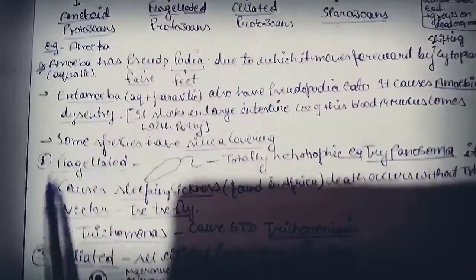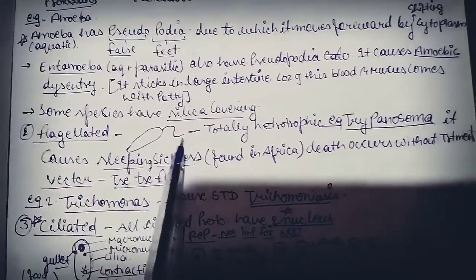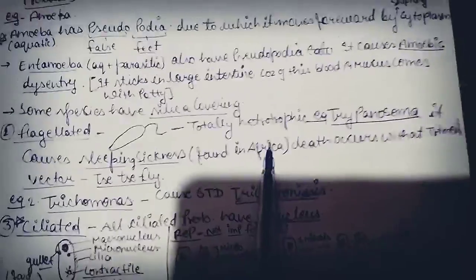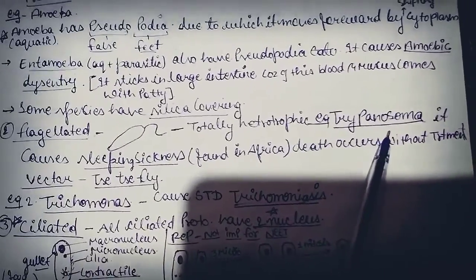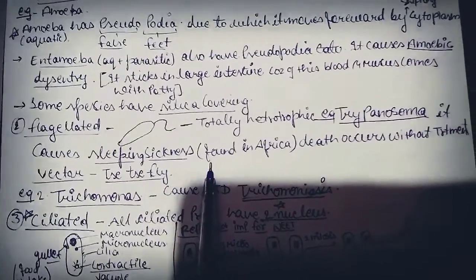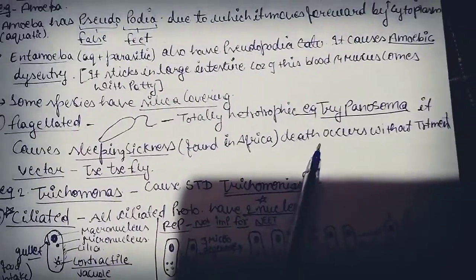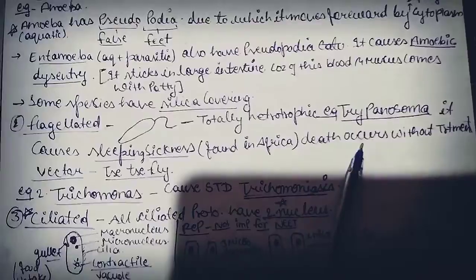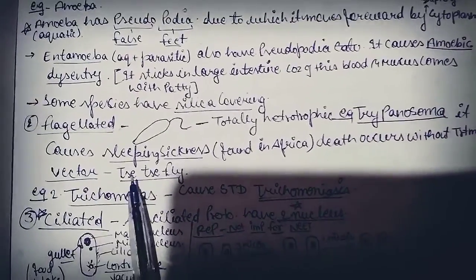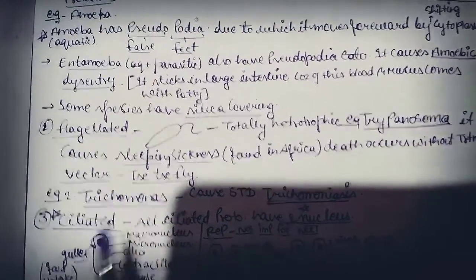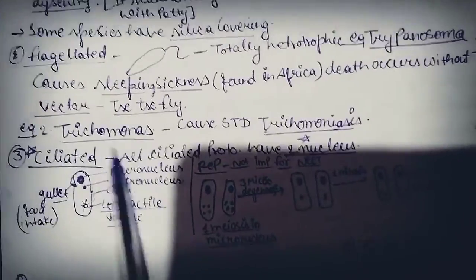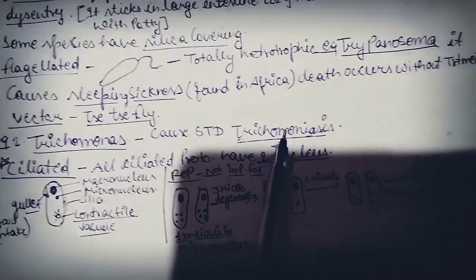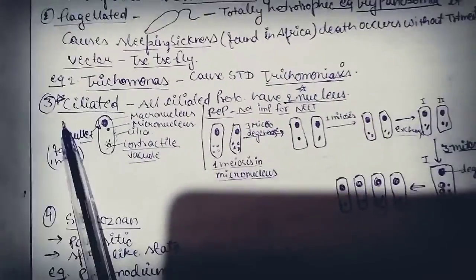Okay, then the second one is flagellated. It contains flagella. These are totally heterotrophic, like Trypanosoma. It causes sleeping sickness and it is found in Africa. And when treatment does not occur, death may also occur. Its vector, the tsetse fly, is found in Africa. Example number 2 is Trichomonas. It causes an STD, trichomoniasis.